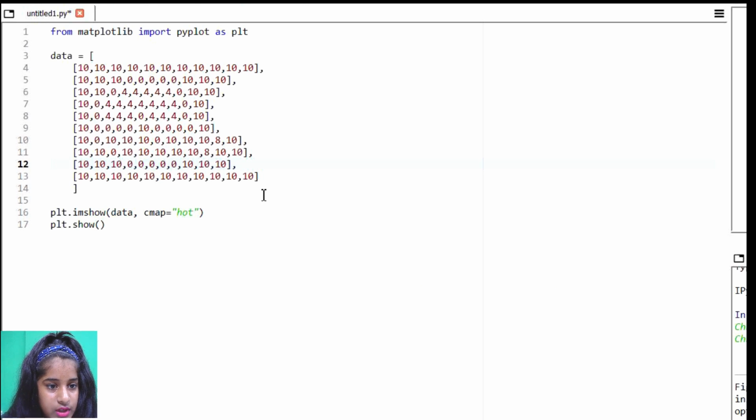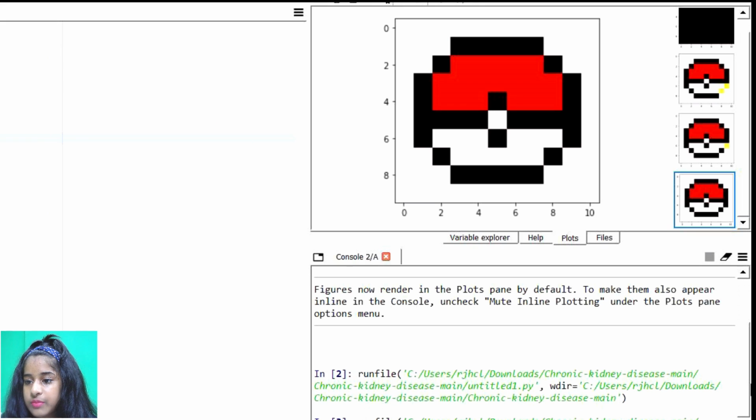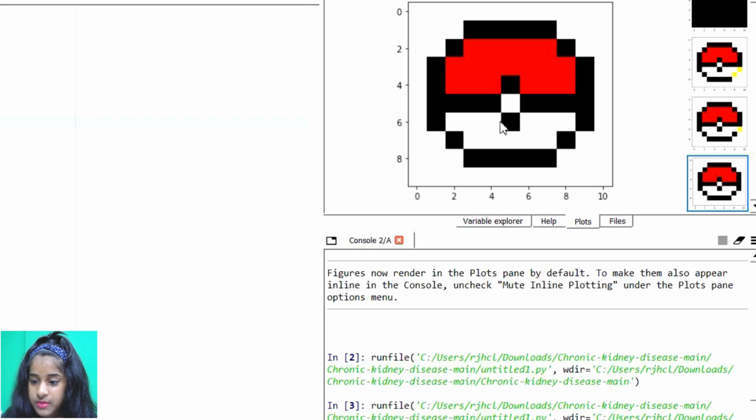Okay, let's check the 9th one out. And here, oh yes guys, I put 8 instead of 0, so let's put 0 over here, and now let's run this. So I guess we have another 8 up here. Yes, we have it here, and let's change it to 0. Now let me run this, and yes guys, we have a Pokemon image over here.